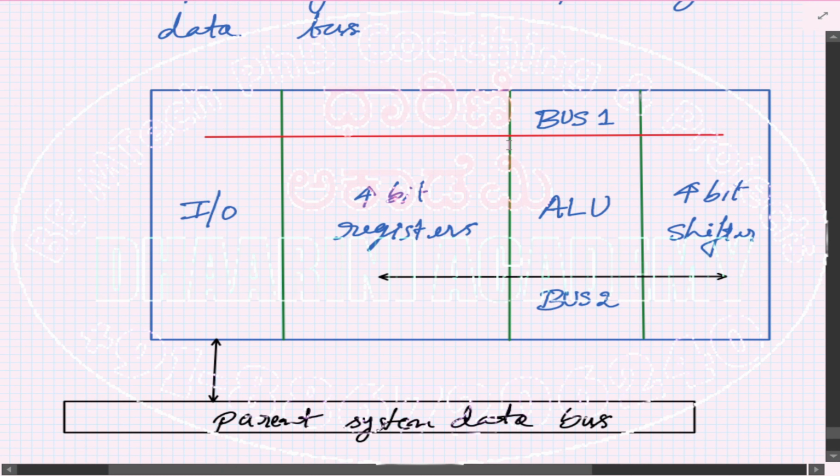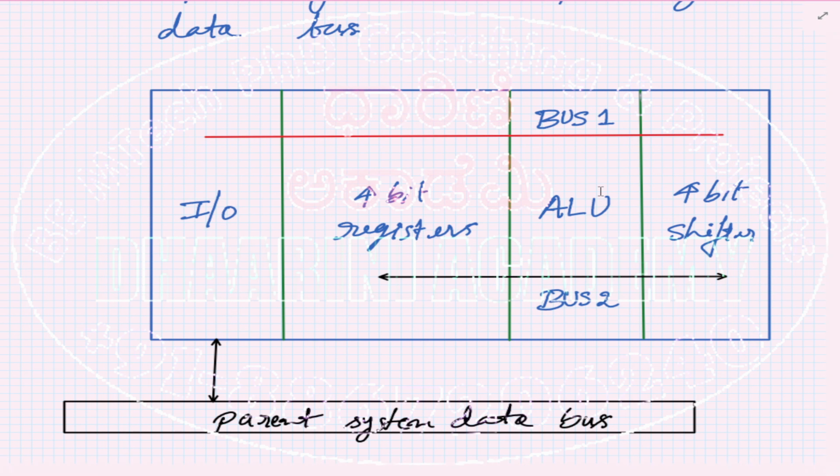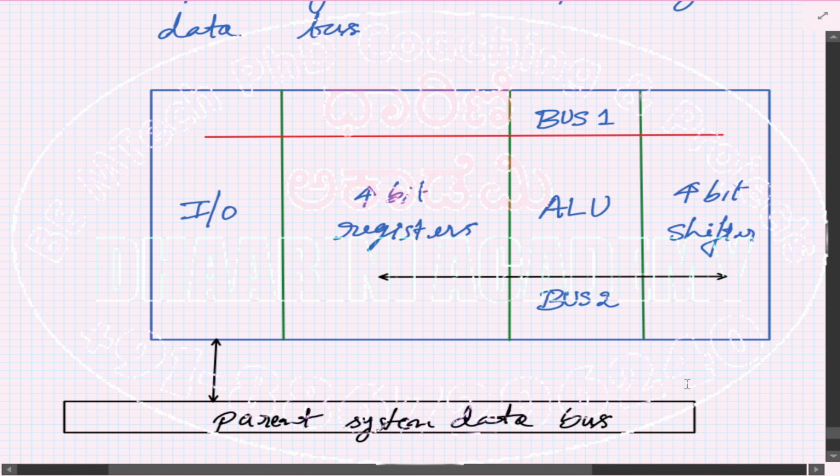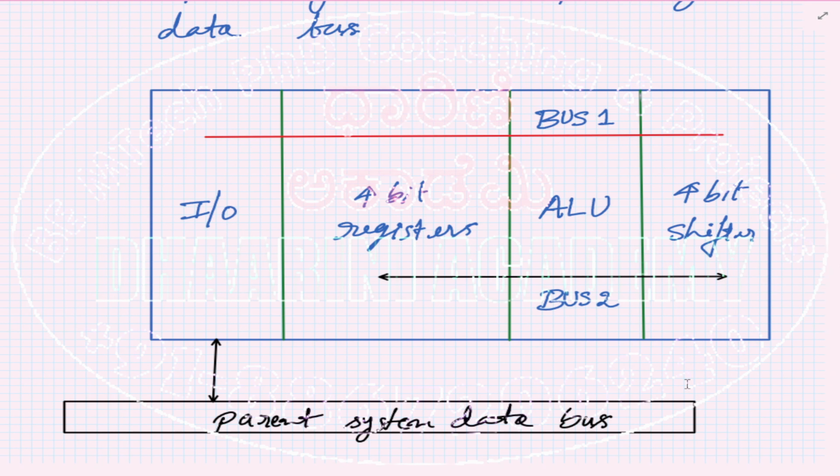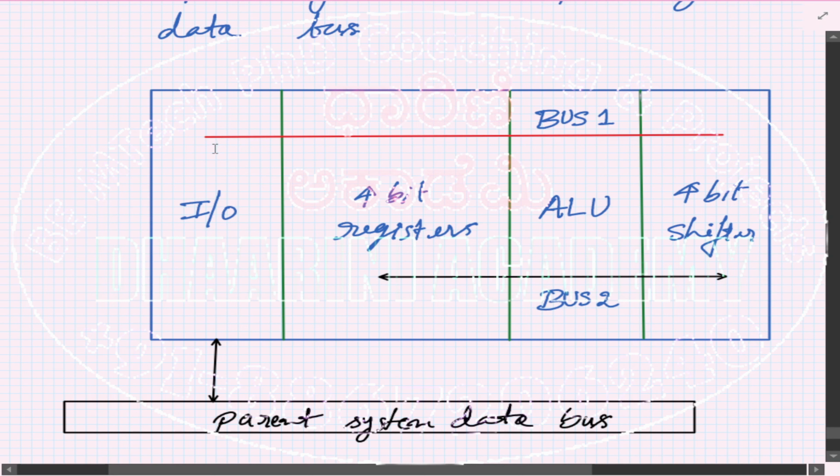So in this diagram you can see that the vertical lines are the control lines, and the horizontal lines show either the data bus or the power bus. The power bus is the one which carries the power signal, like 5 volts power supply, 9 volts, 3.3 volts, and so on. Now only one power supply line is required throughout. You can take the power from that. That's why the red color line, you can see that it passes through all the four different parts.